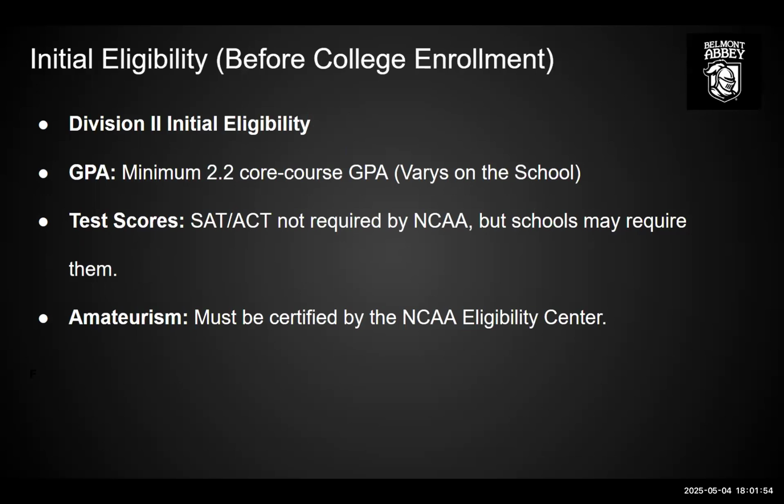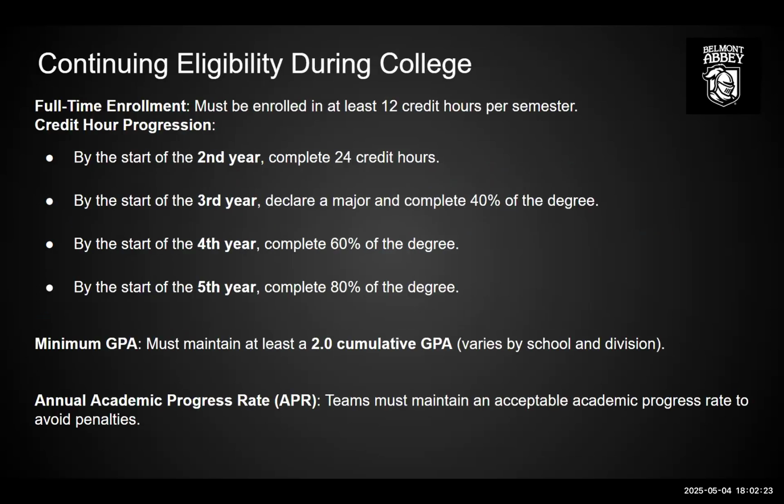Before college enrollment, your initial eligibility requires a GPA of at least 2.2, which can vary depending on the school. Now, the NCAA does not require the SAT or ACT, but again, the school you are applying to may want them. And that matters that we talked about earlier, we will need to check by the eligibility center. For example, Belmont Abbey requires no ACT or SAT scores, unlike UNC Pembroke, which requires an SAT or ACT for undergraduate admissions. To continue your eligibility during college, you must enroll at least 12 credit hours per semester.